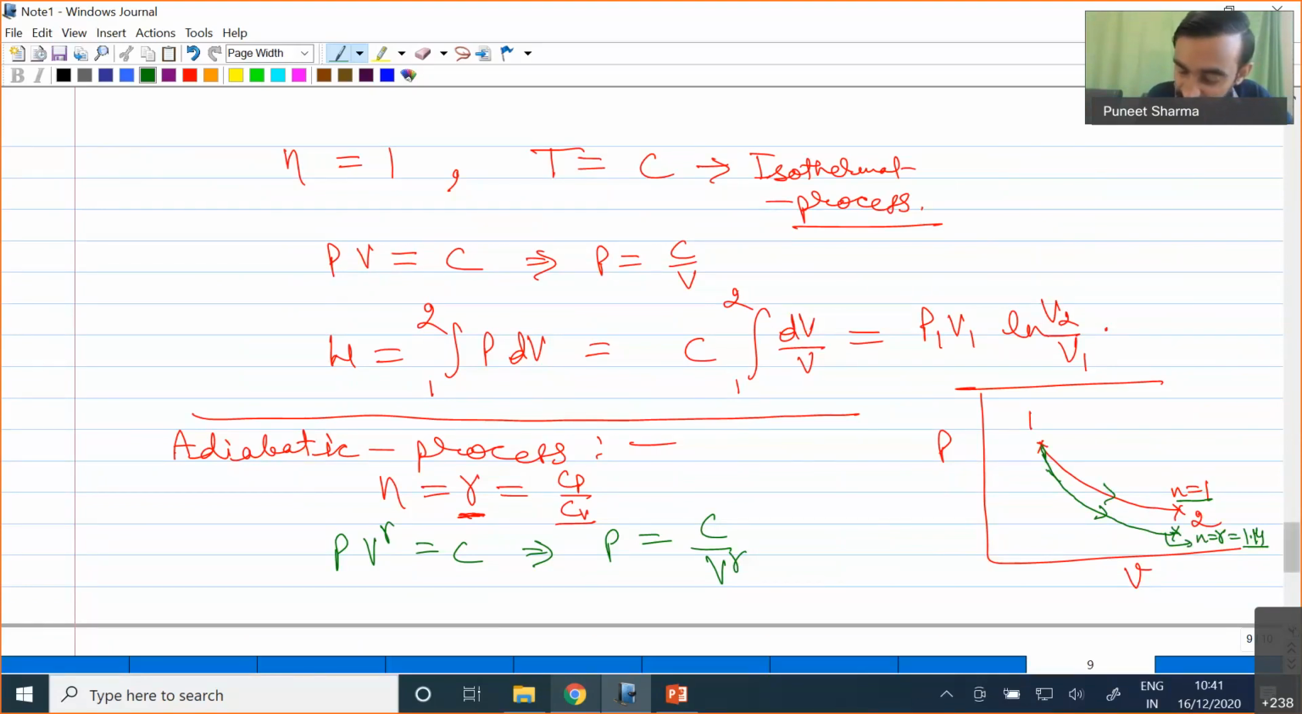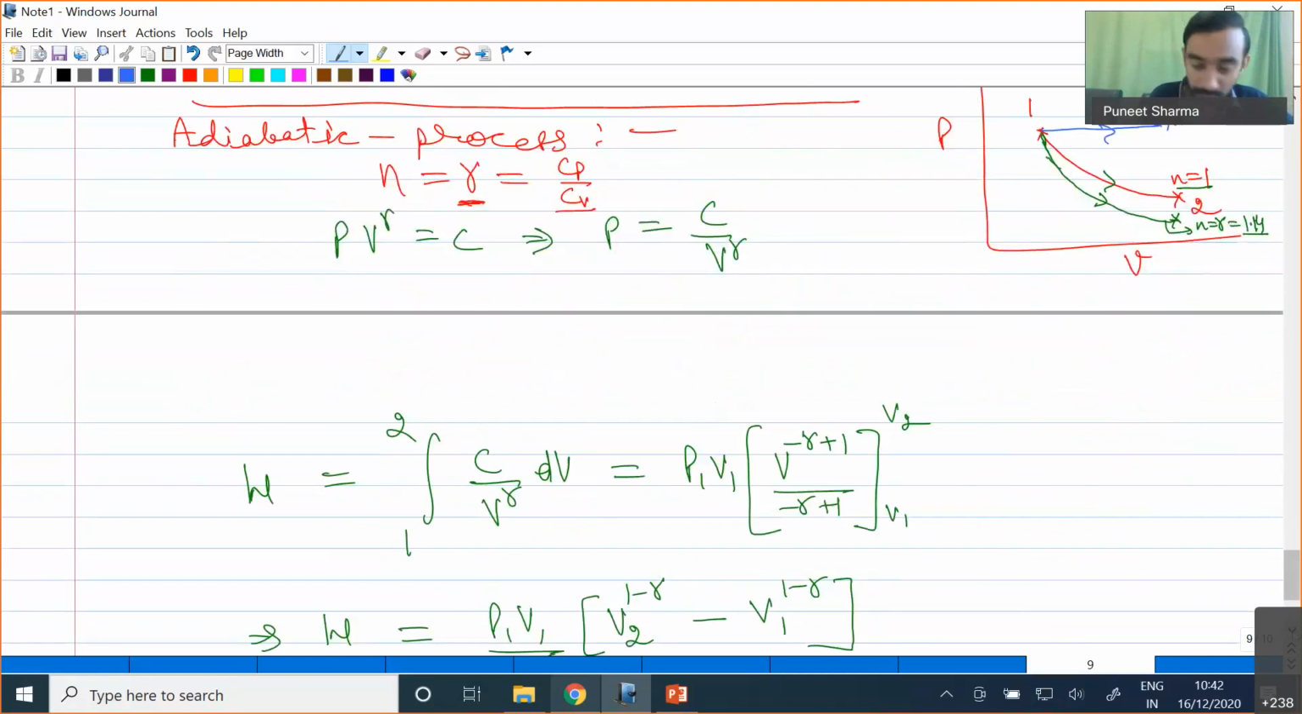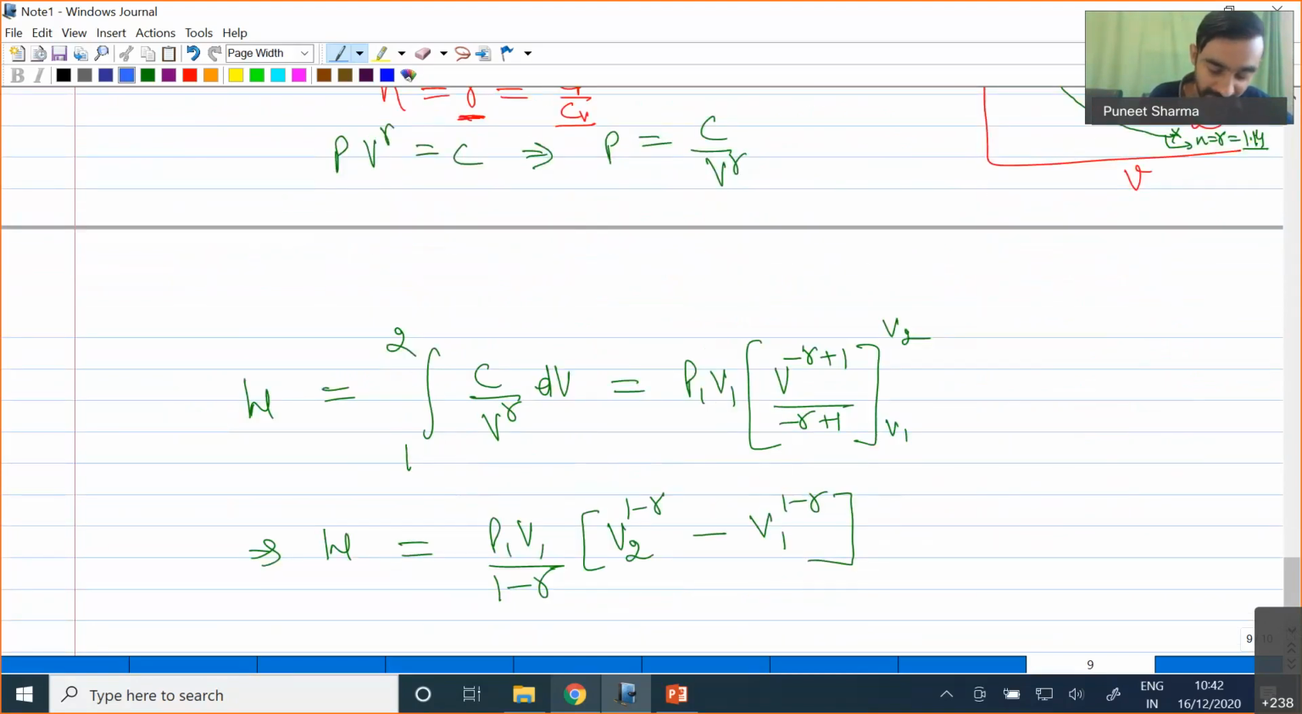Now if I see this particular PV diagram, I have this as my n equal to 0 isobaric process, then n equal to 1 isothermal process, then n equal to gamma adiabatic process, and similarly I can move towards some higher value of n approaching infinity. Okay, so now let me go for a situation where our n is equal to infinity.